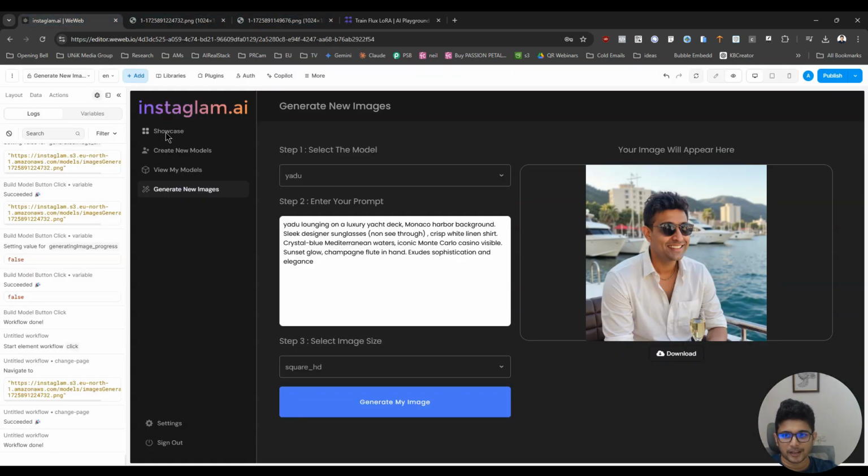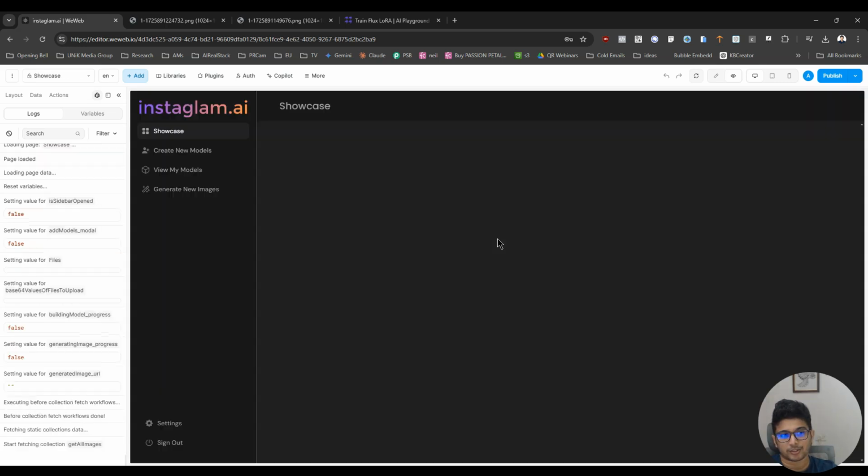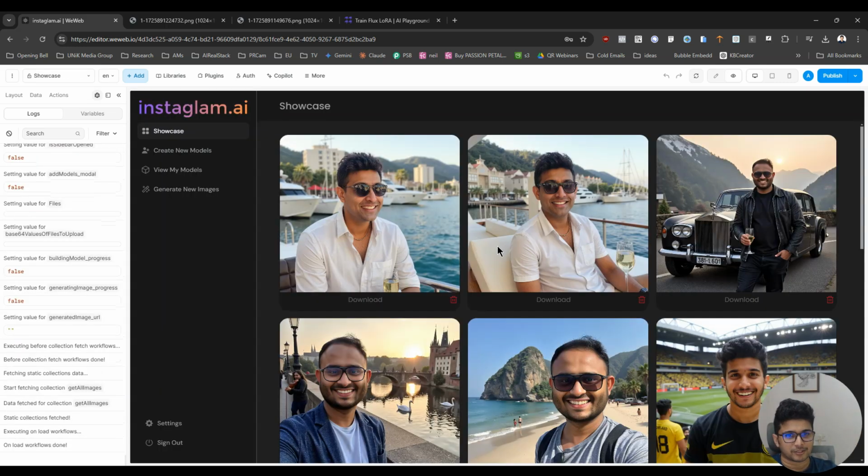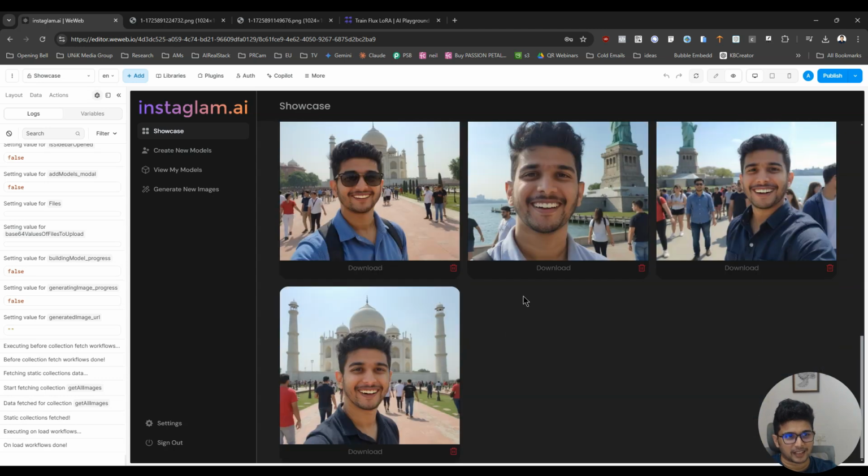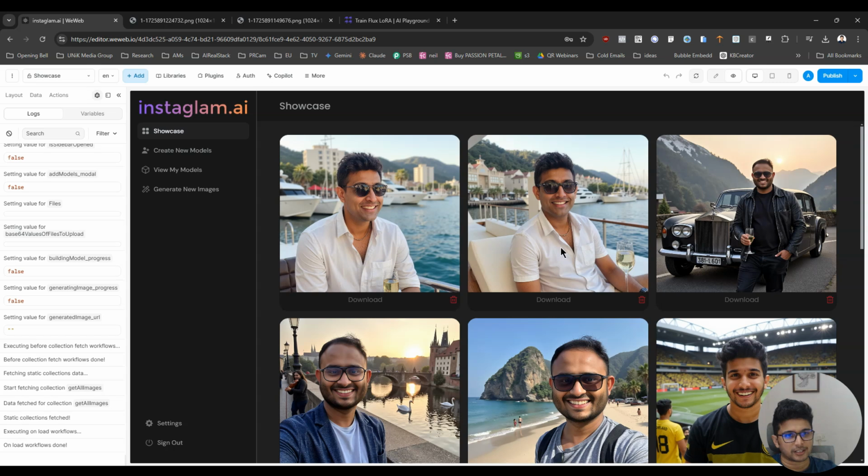All right, pretty good. Now, if I go to showcase, I should be able to see all the images I've generated. Right. I also tested this with my cousin and my images, so everything looks kinda good. All right. So that is it. Speak to you later.